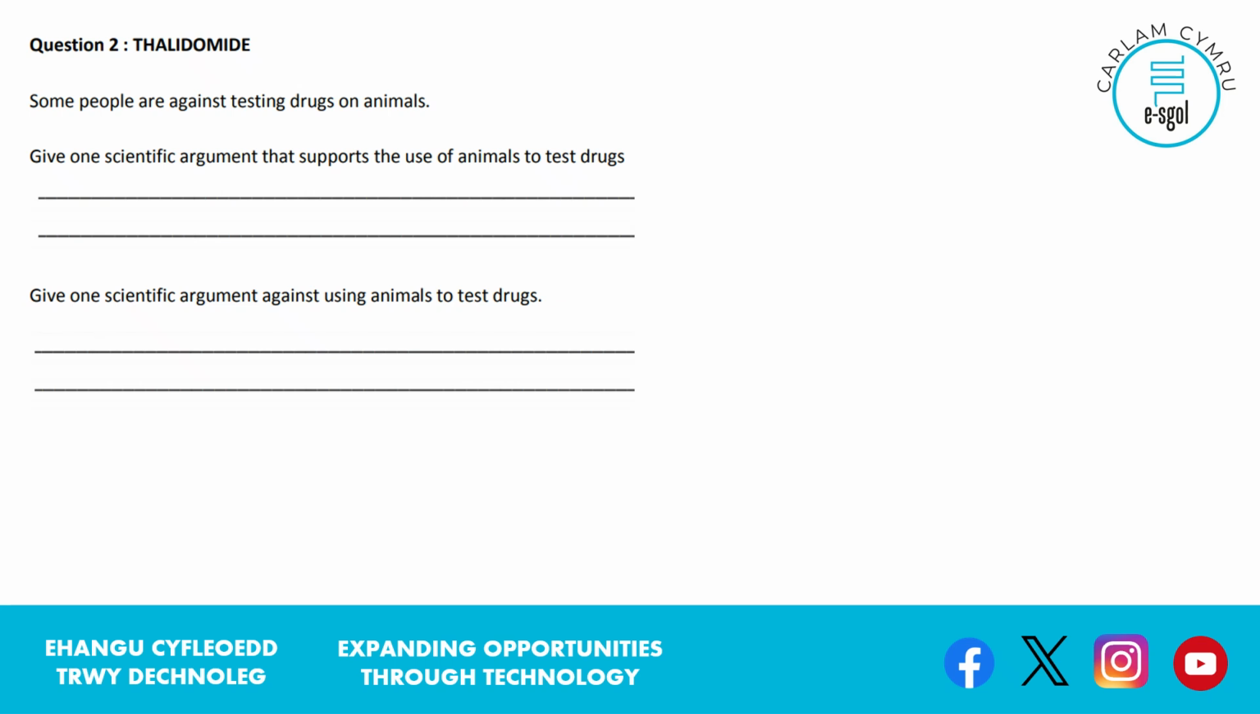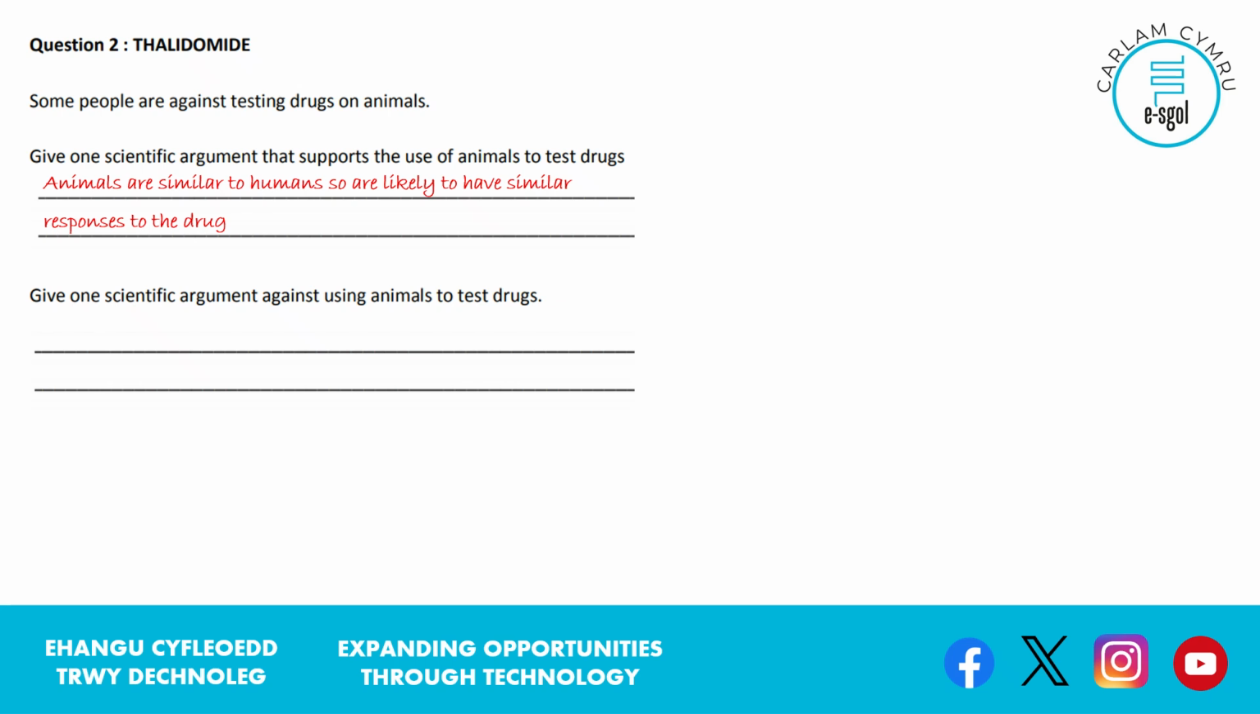Right, so this next question looks at the arguments for and against using animals for testing drugs. The first question asks you to give one scientific argument that supports the use of animals to test drugs, and the second asks for one scientific argument against using animals to test drugs. I'm going to run through the possible accepted answers here, but it's a good idea for you to pause the video and think for yourselves first. If you want to practice these questions, what would you write down for each, and maybe make a note of those. So let's have a look at what would be accepted here.